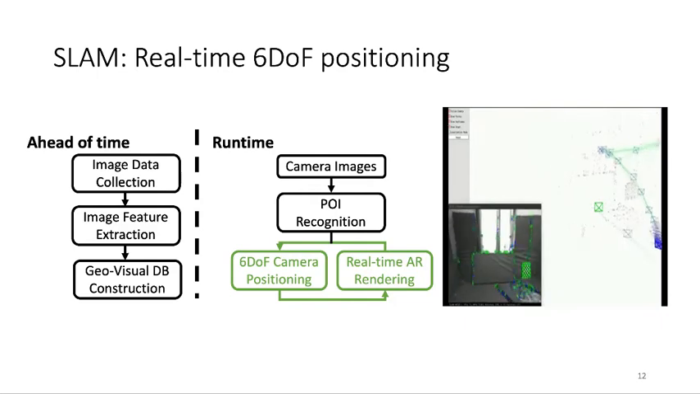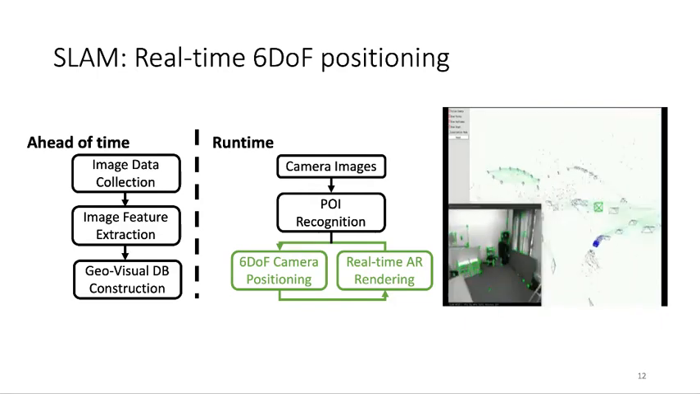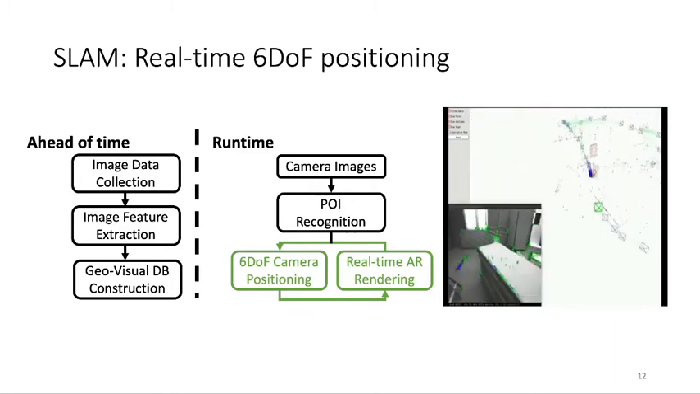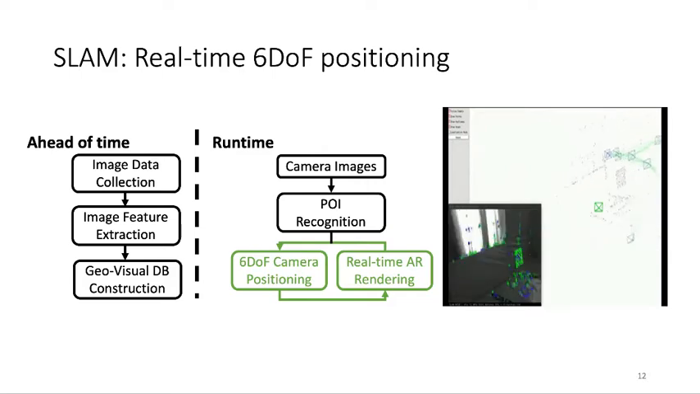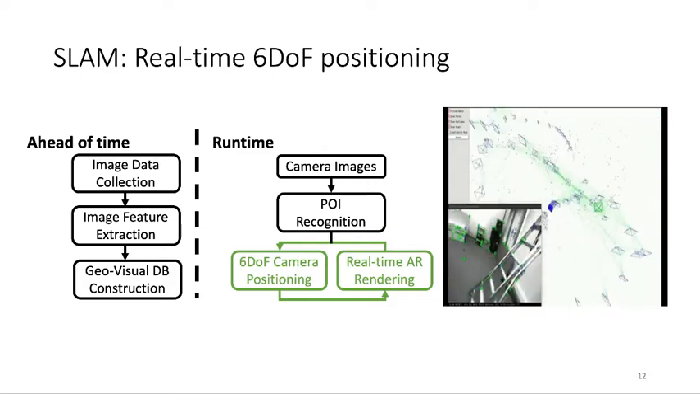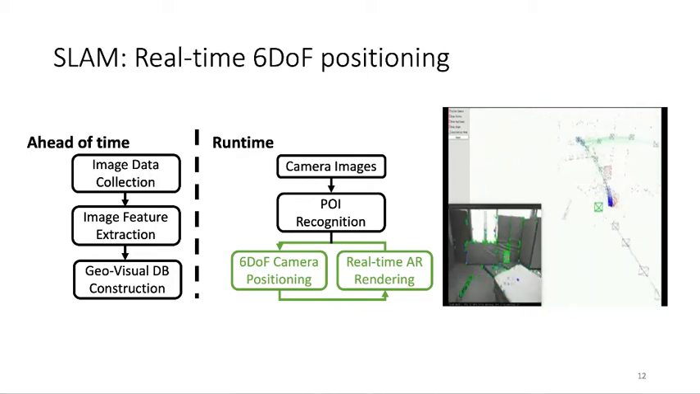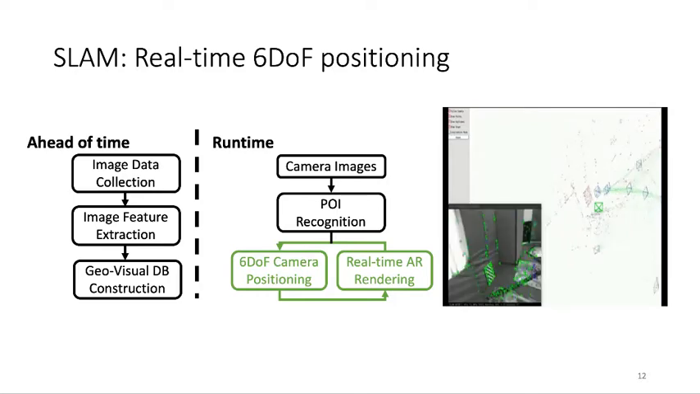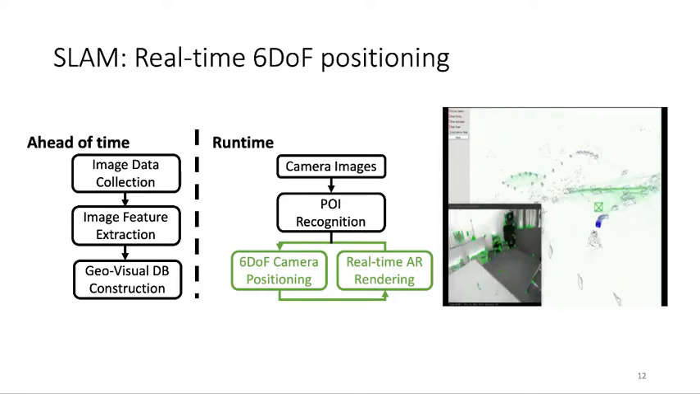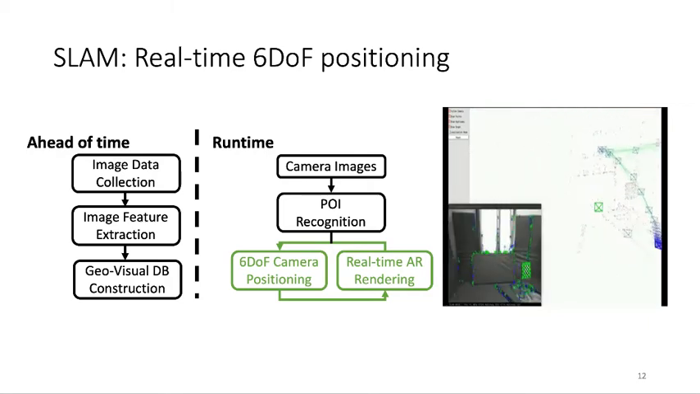So with the POI label recognized, SLAM can provide the 6 DOF camera position in real time to support the AR rendering. SLAM is widely used in localization in unknown environments, and it is already the base of some common AR development toolkits like ARKit or ARCore.